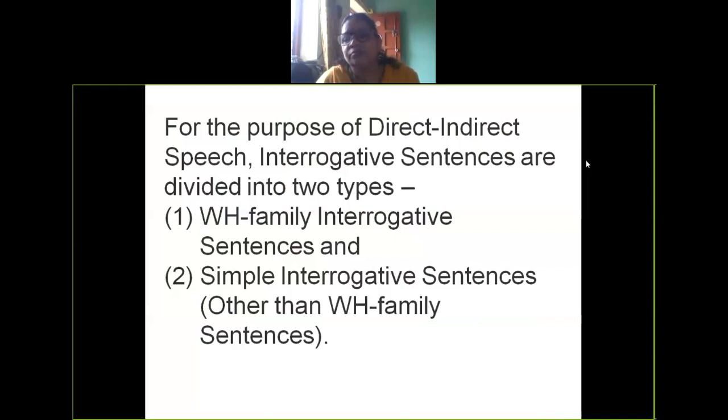Saksham? What is an interrogative sentence? Ma'am, the sentence is having expression. Repeat. Sentence having the expression.